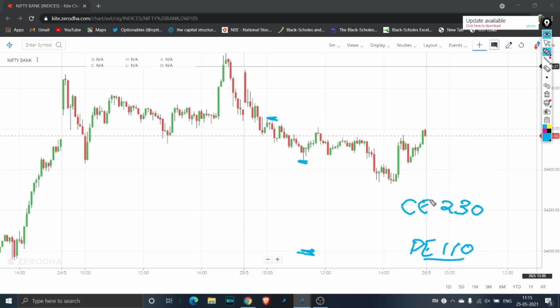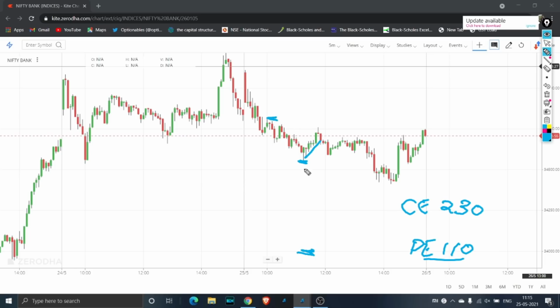So you can see that I have still maintained my negative bias. I haven't completely covered this up. I am still maintaining the bias, but along with that what I have done is, in case there is a small bounce back like this, so this we didn't know was coming, but it came. In case there is a bounce back, then this PE leg will be helping us save some money. So that was the entire logic.